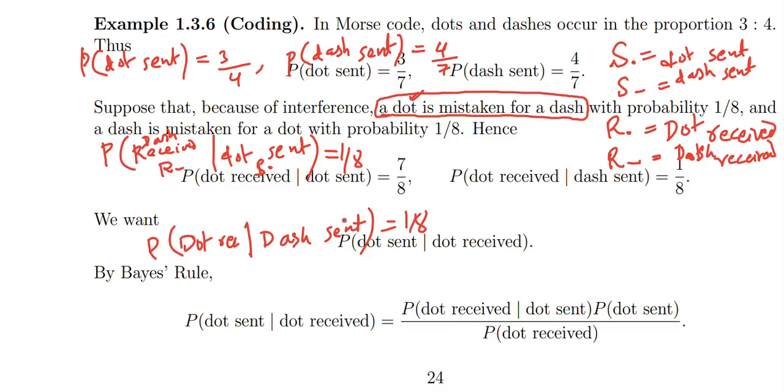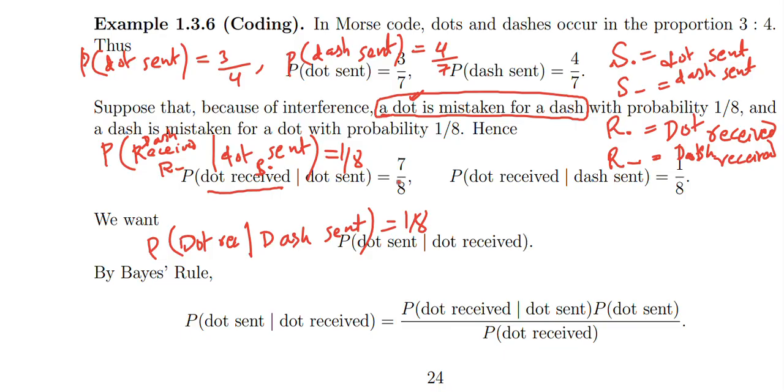Right, let us see. Hence, probability of dot sent, dash received. What's the complement of dash received? Dot received. So dot received given dot sent is 1 minus 1 over 8, so this should be 7 over 8.